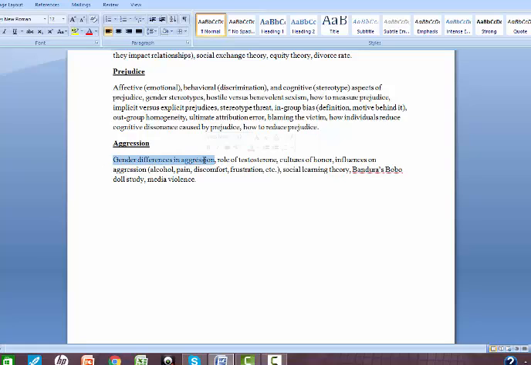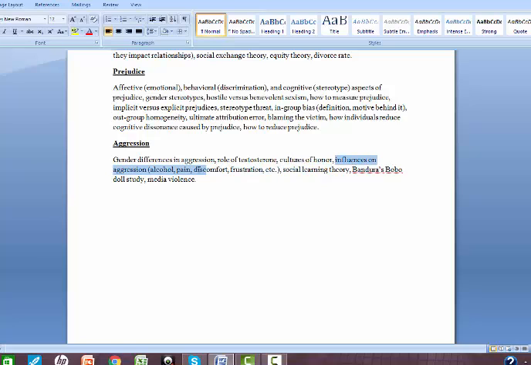So we talked about how men tend to be more physically aggressive, women tend to be more relationally aggressive. We talked about how there's a correlation between testosterone and physical aggression, although we don't necessarily know that testosterone is causing the aggression, but we know there's a correlation. We talked about cultures of honor, that individuals who are male and southern and in rural areas are a little bit more likely to be aggressive when they feel like their honor is being damaged in some way, some kind of insult.